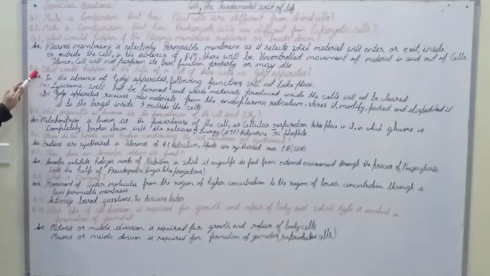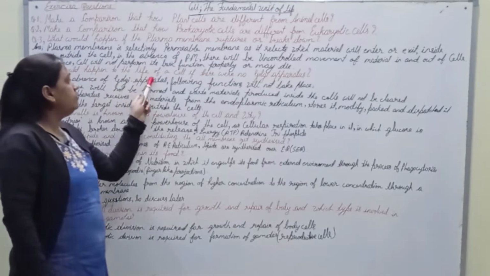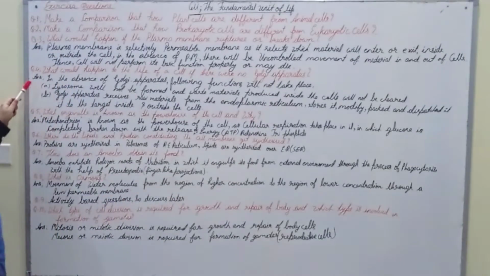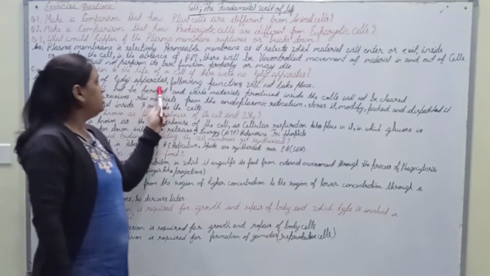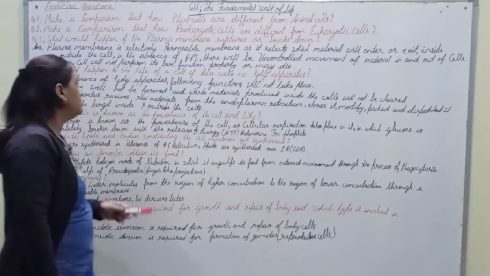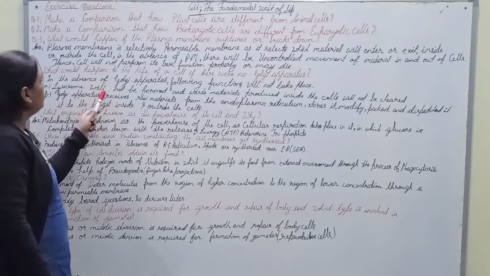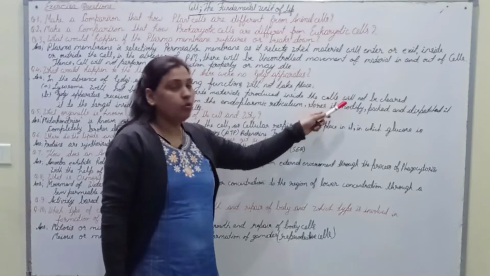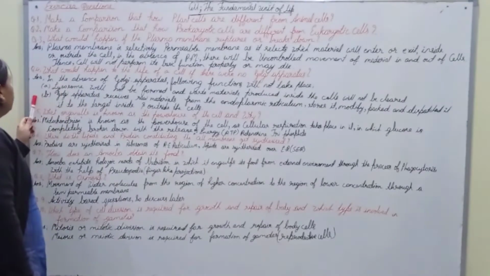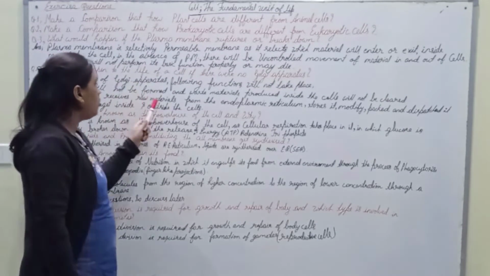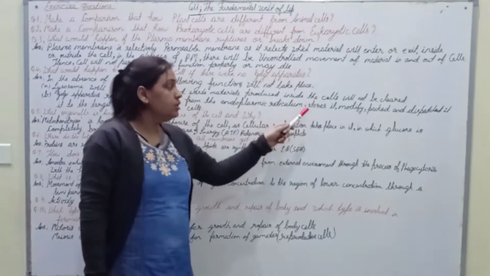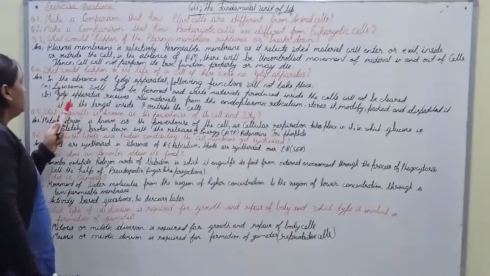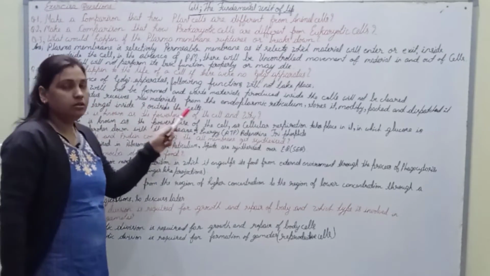Now question number fourth is what would happen to the life of a cell if there were no Golgi apparatus? Answer is in the absence of Golgi apparatus, following functions will not take place. First is lysosomes will not be formed and waste materials produced inside the cells will not be cleared. And the second one is Golgi apparatus receives raw materials from the endoplasmic reticulum, stores it, modifies, packs and dispatches it to the different targets inside and outside the cells.